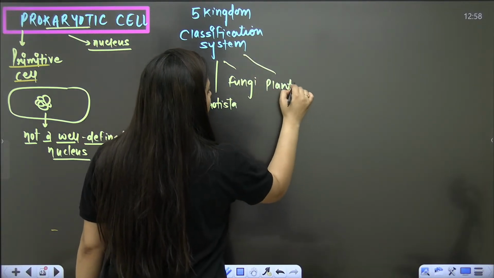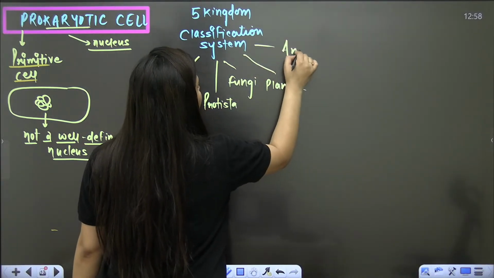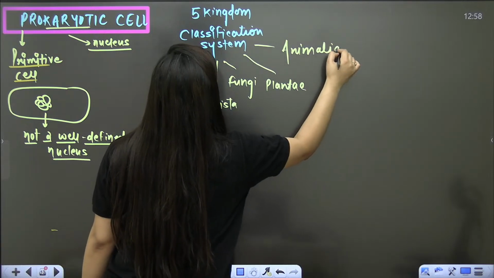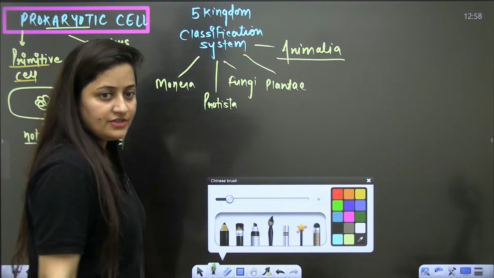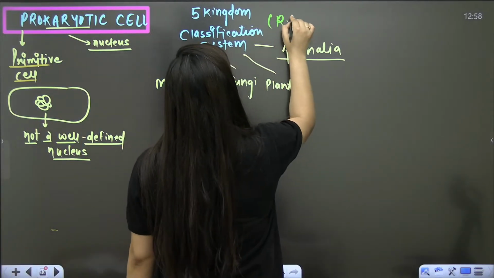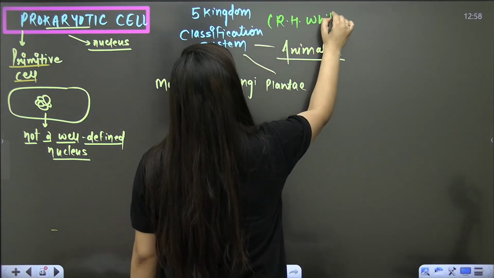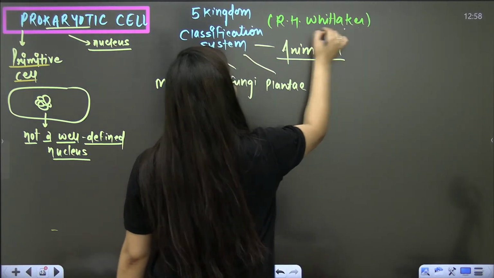Out of these 5 kingdoms, it is given by this 5 kingdom classification system. Who gave it? It was given by R.H. Whittaker. Again, it is from NCERT only.